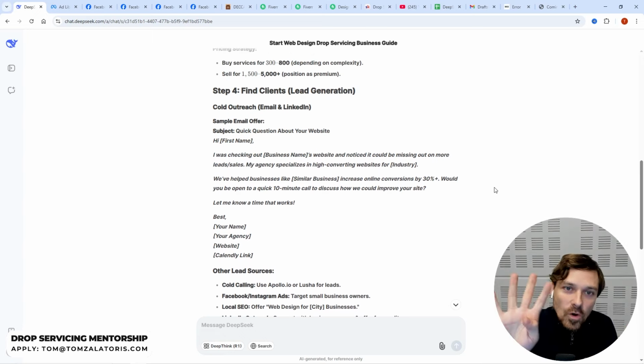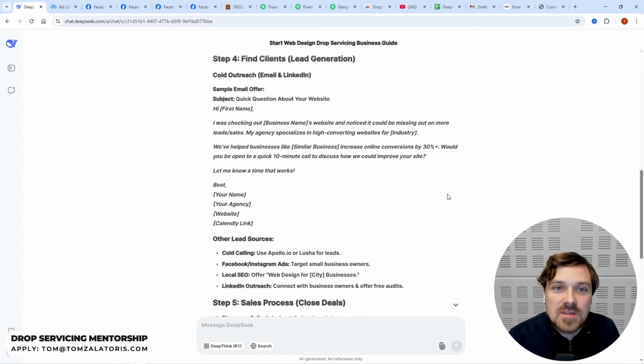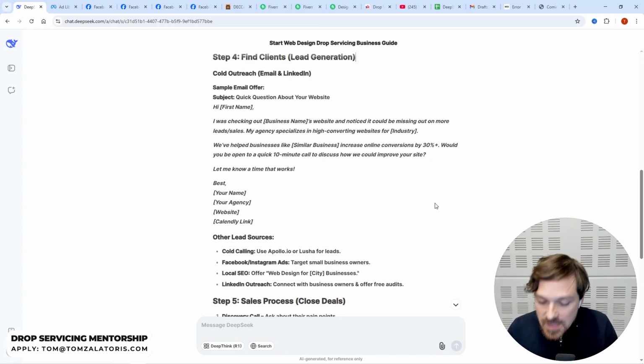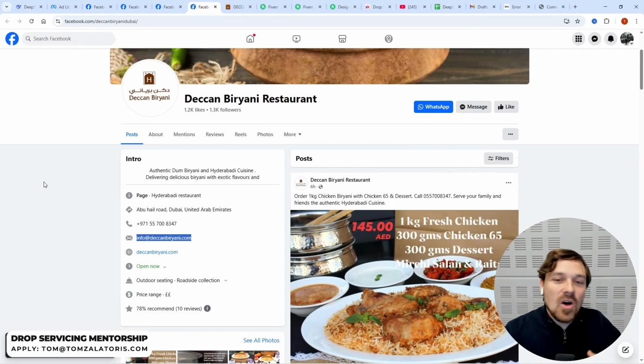And then 4, find clients, lead generation. Finding clients is best done using cold outreach, 100%, because some people say, oh, cold outreach doesn't work anymore and things like that. The reality is, what is the alternative though? Some people say you got to go through connections, reaching out to people, going to networking events and all that kind of thing. Yeah, that's good. But how are you going to reach out to businesses all over the world? Let's say, how are you going to reach out to businesses in Dubai without actually living there, right?